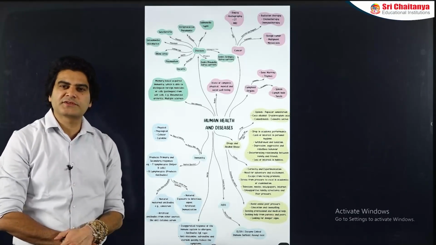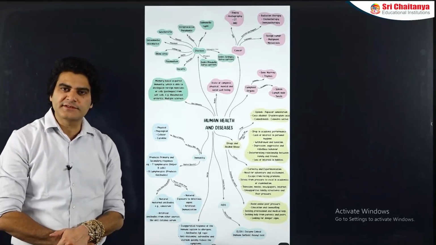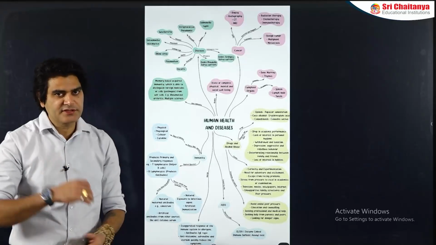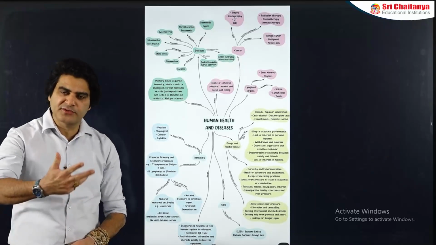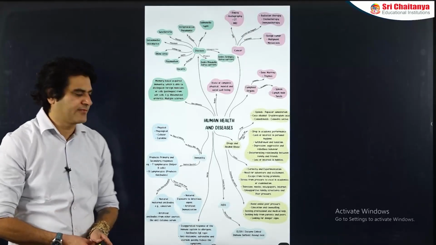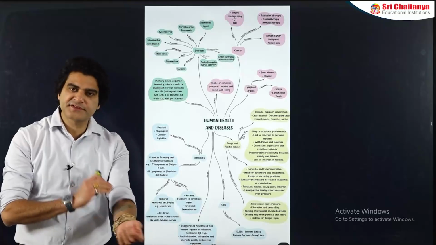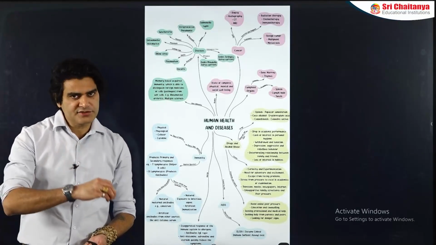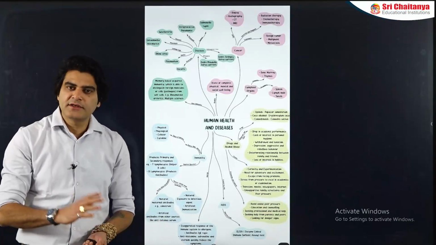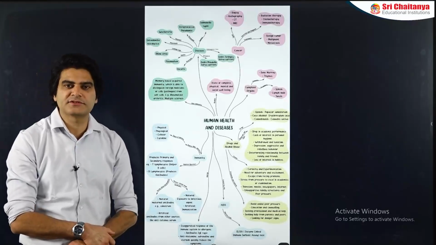Why do we call it non-specific? Because the reactions or the cells involved in this immunity are not specific for any particular pathogen. Any pathogen that enters your body, bacteria, virus, fungus, protozoa, the types of mechanisms employed against it will remain the same. That's why it is called non-specific. For example, your skin acts as a physical barrier that prevents entry of pathogens in the body. Whatever pathogen enters your body, skin will always act like a physical barrier trying to prevent the entry of pathogens in the body.